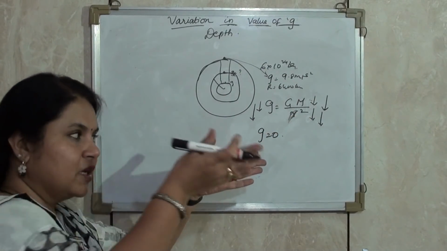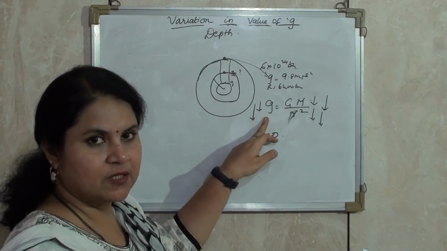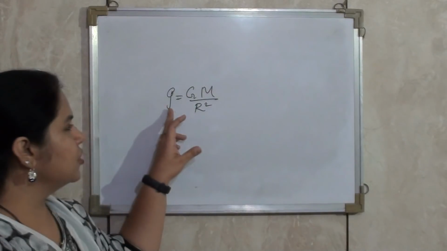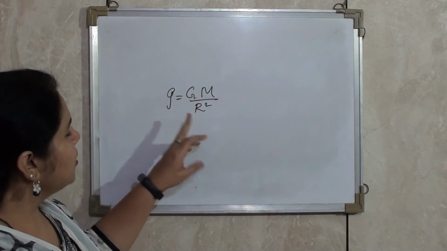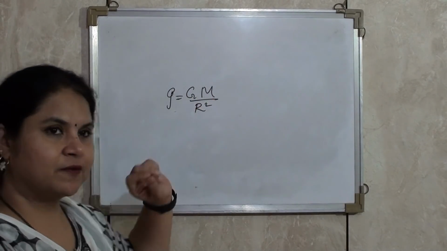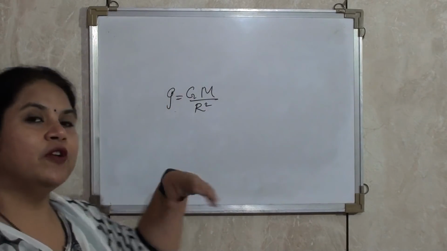As the mass is decreasing in a larger amount, the value of g decreases. Every planet and satellite has its own mass and radius. Now if you see this equation, g is equal to capital G M upon r square, you will see that acceleration due to gravity depends upon the mass and the radius. Now this acceleration due to gravity is different for different planets.